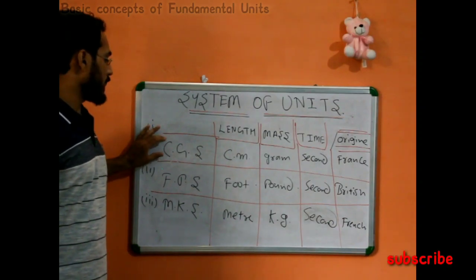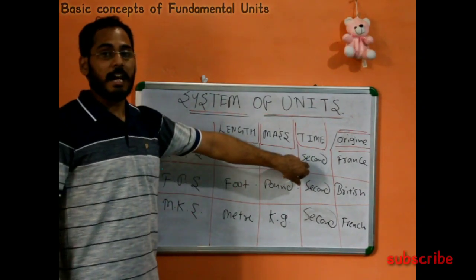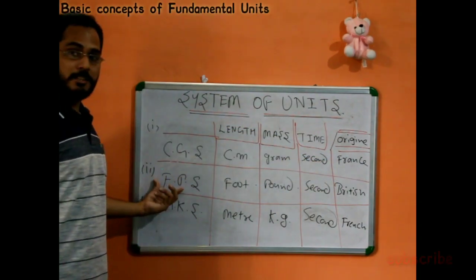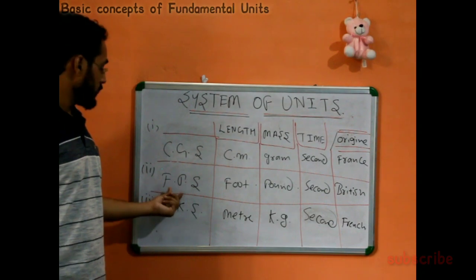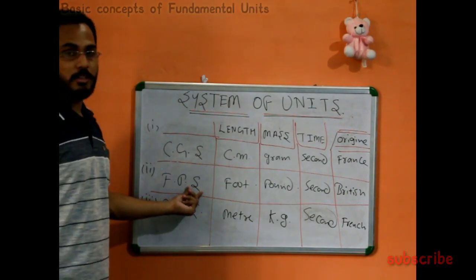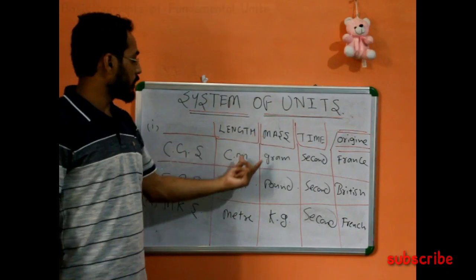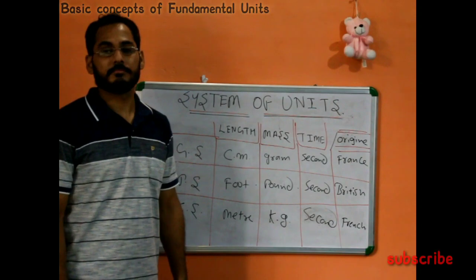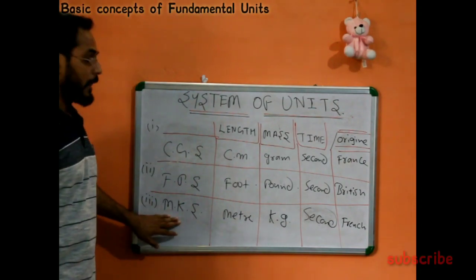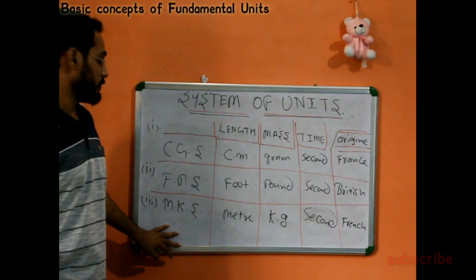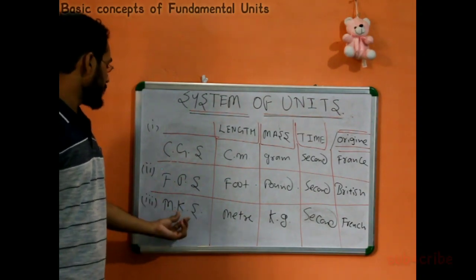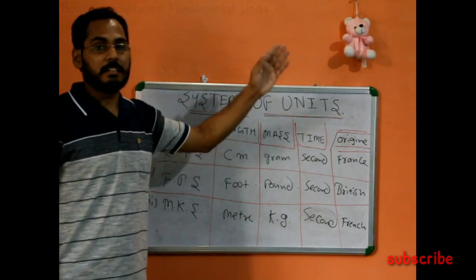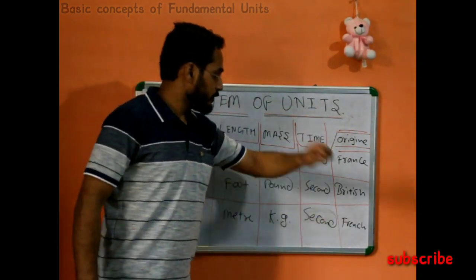CGS stands for centimeter, gram and second, and its origin is France. Second is FPS. F stands for foot, P for pound, S for second. According to length, mass and time, and its origin is British. Next is the MKS system, which we are using worldwide. M stands for meter, K for kg and S for second as well, with respect to length, mass and time. And this is of French origin.